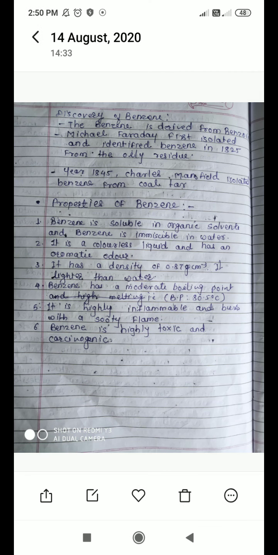Okay. Next point is the properties of benzene. Benzene is soluble in organic solvents and immiscible in water. Benzene itself is an organic solvent, which is soluble in organic solvents like ether, acetone, and ethanol, a number of organic solvents.